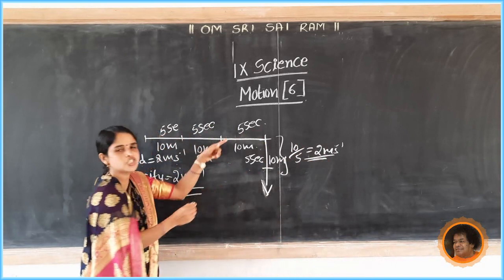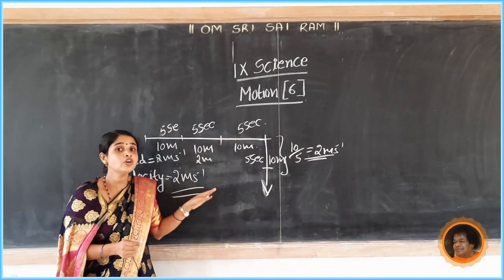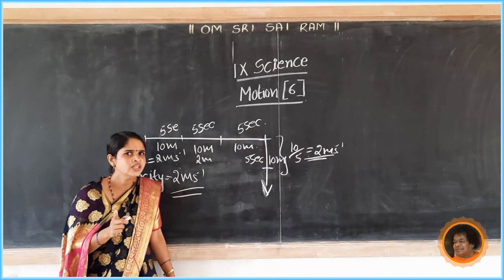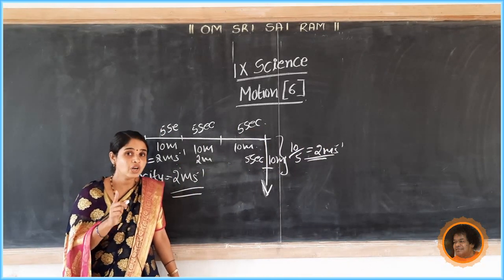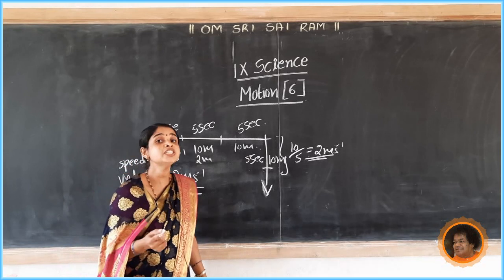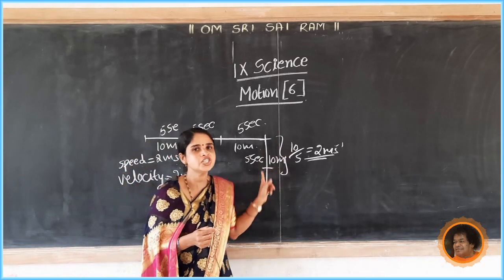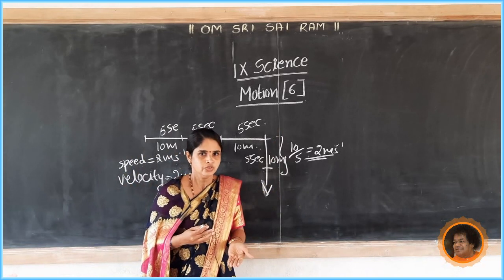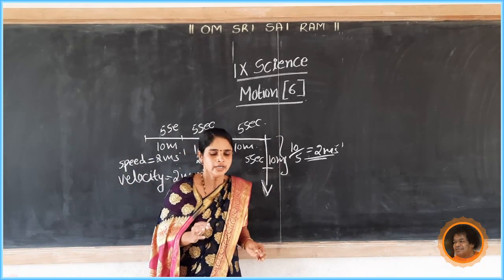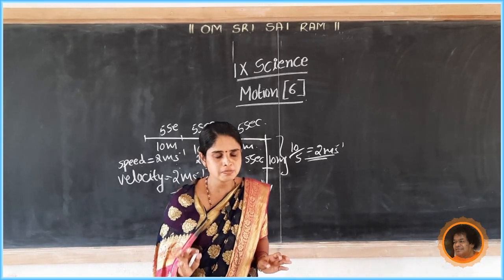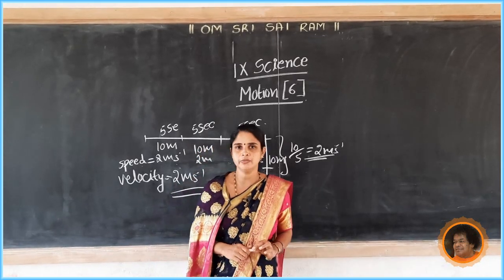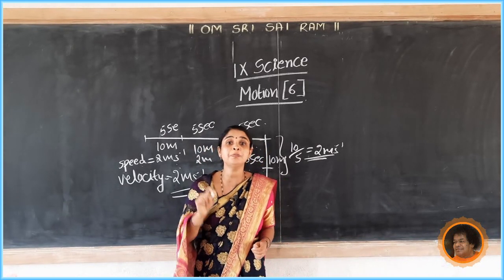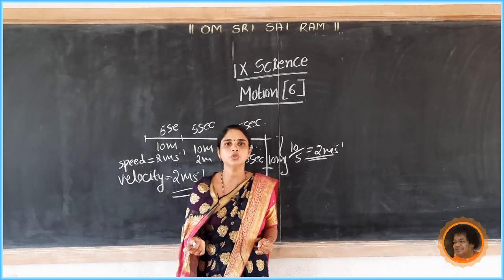Here speed is constant, but is velocity constant? No. Why? Velocity changes because the direction changes. So the velocity of an object can be changed by changing the object's speed or its direction or both.